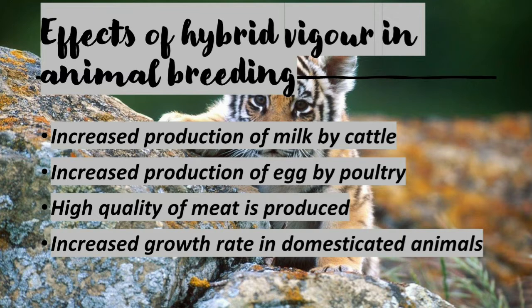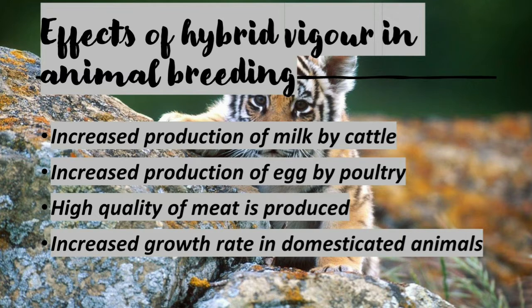Then we pass on to effects of hybrid vigor in animal breeding: increased production of milk by cattle, increased production of egg by poultry, high quality of meat is produced, and increased growth rate in domesticated animals.